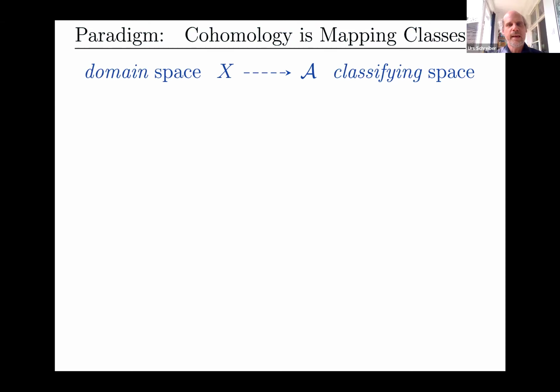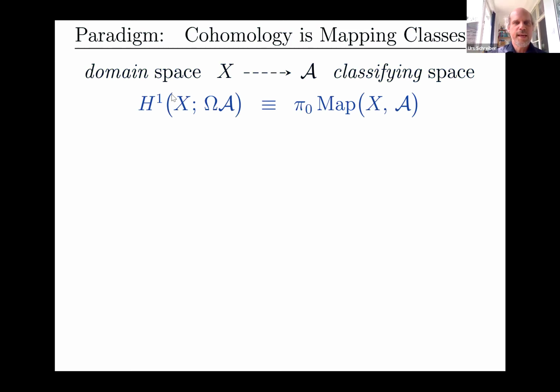So what do I mean by saying that cohomology is really about mapping classes? Let's look at some standard examples. If you have a domain space X and another topological space to play the role of a classifying space A, then one generally says that the first, so I'm going to write this H^1(X), the first nonabelian cohomology of X with coefficients in the loop group, the loop infinity group as it were, of A. And we'll define this, and I'll give examples in a moment.